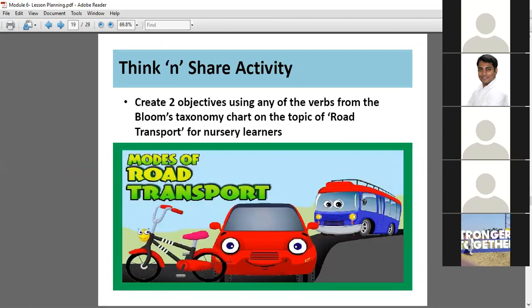How will you see whether they have understood or not? By evaluating. How? By asking them some questions. Or else, what else can you do? We can give worksheets. We are talking about evaluation.